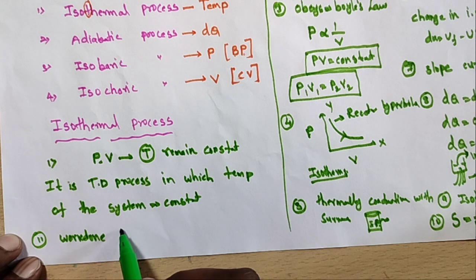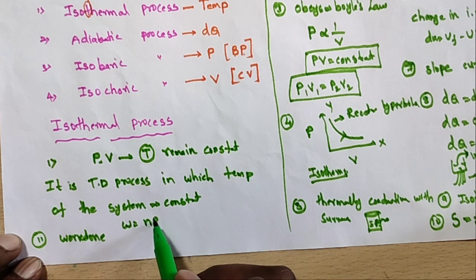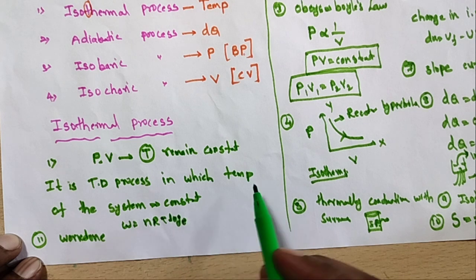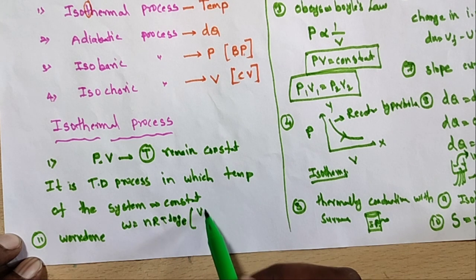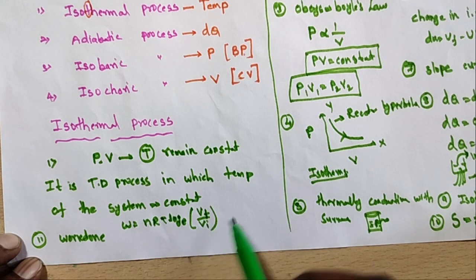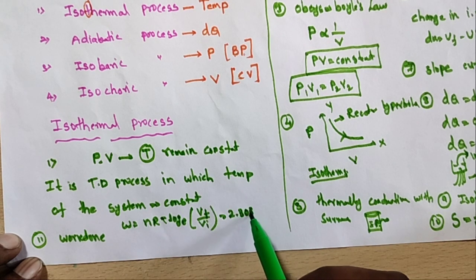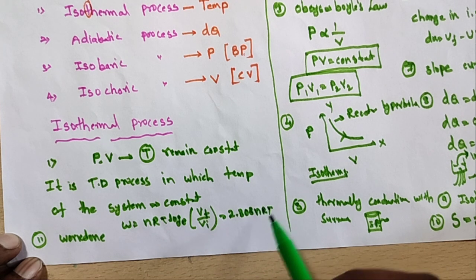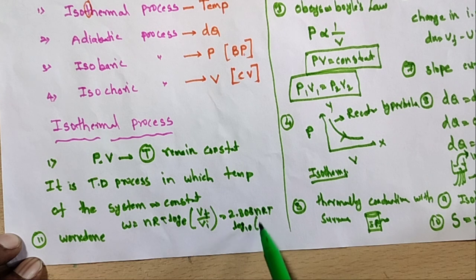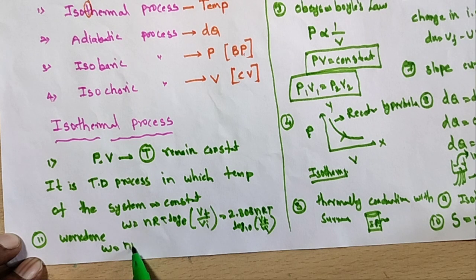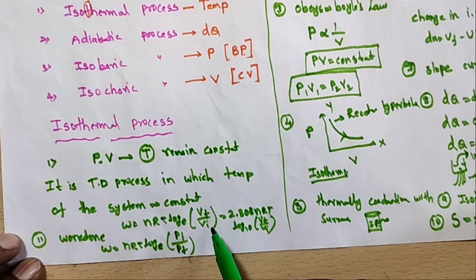The work done W is equal to nRT log base e V final by V initial, or 2.303 nRT log base 10 V final by V initial, or another one, W is equal to nRT log base e P initial by P final. V final means V2 by V1, P initial means P1 by P2. So this is the work done in the isothermal process.